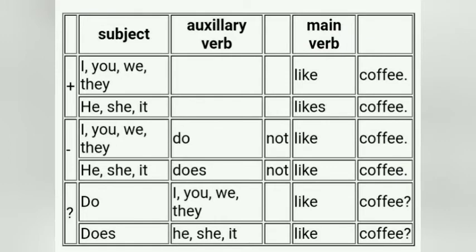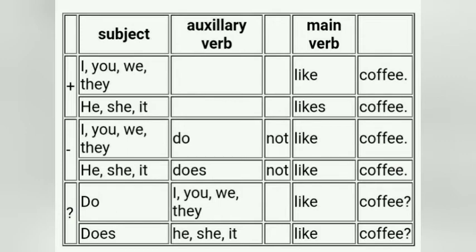In this table, you can see subjects wherever it is in singular form, that is he, she, it, and with subjects like I, you, we, they, the main verb is used without adding s or es. See the next example, same I, you, we, they, the auxiliary verb do is used, do not, like coffee.